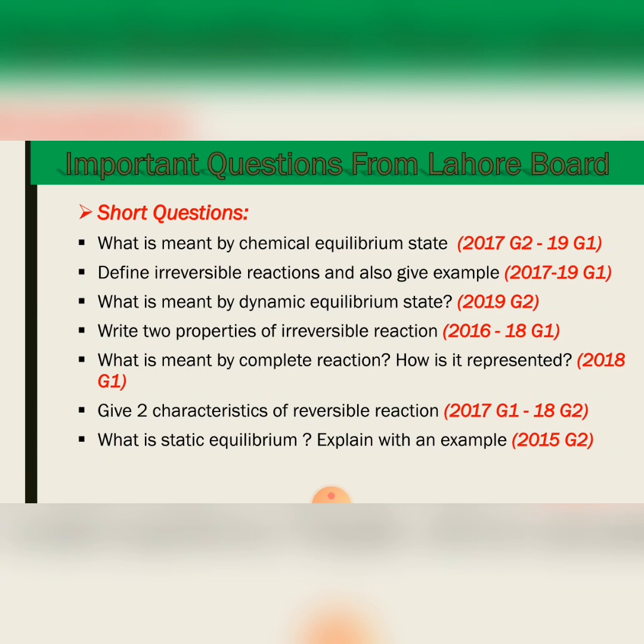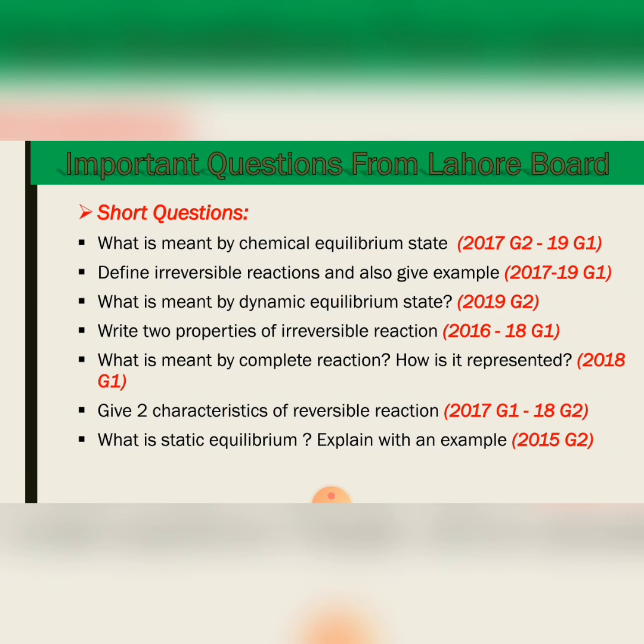First of all, question number 1, which is in 2017 and 19: What is meant by equilibrium state? Then, define irreversible reactions and also give an example, in 2017-19 group 1.